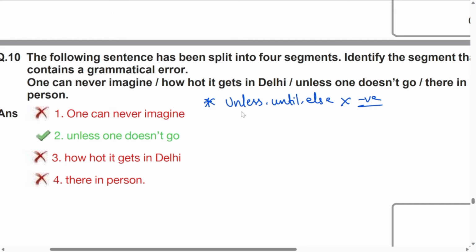Whenever you come across the words unless, until, and else as subordinating conjunctions, they are not followed by negatives, or we can also say semi-negative sentences. Semi-negative words.